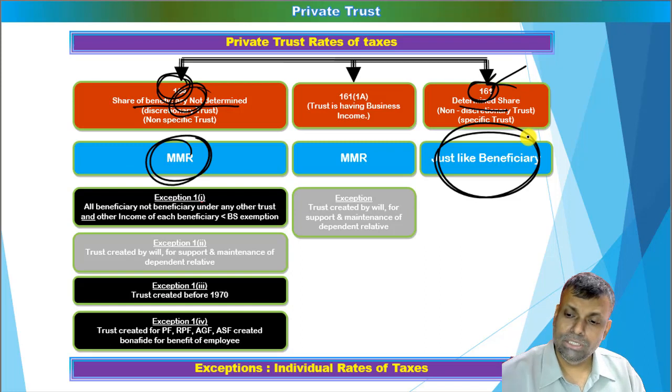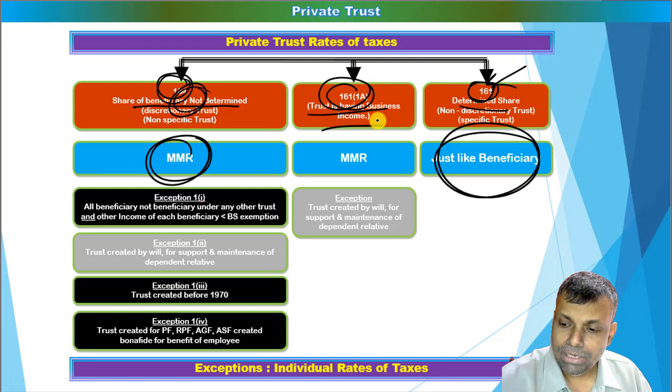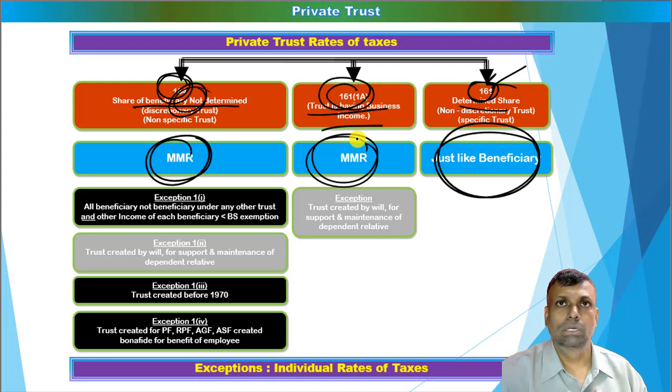There is one more permutation to this particular tax liability calculation, and that is section 161(1)(a). If the trust has got a business income, that means if it is a business doing trust, then to the business income you have to multiply the maximum marginal rates of tax. In other words, whether share determined or not determined, those are two separate criteria. Now it's a different third angle of the tax liability calculation.